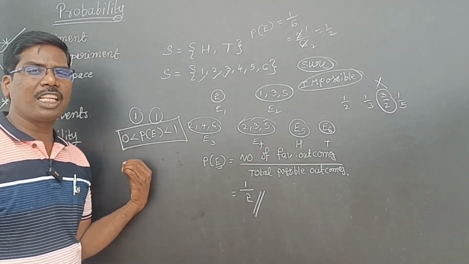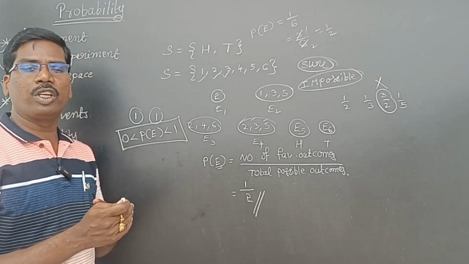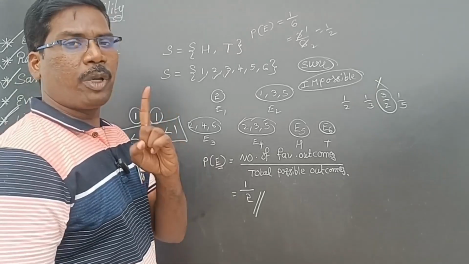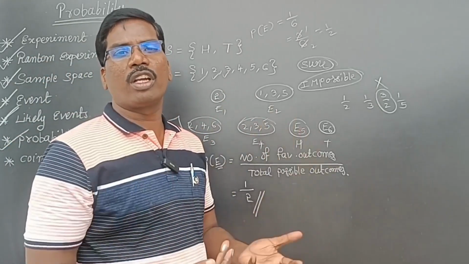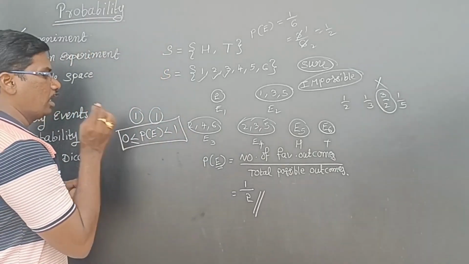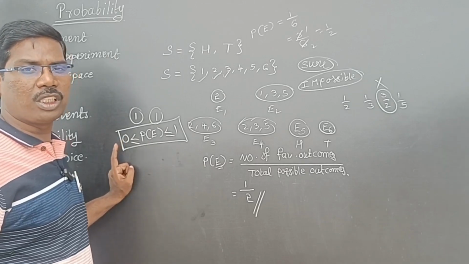So probability always lies between 0 and 1. 3 by 2 is 1.5, so that is a wrong answer. Because we are doing only one experiment, only one result will be there, not more than one result, isn't it? Sometimes the probability is 0, sometimes 1. For an impossible event, the probability is 0.